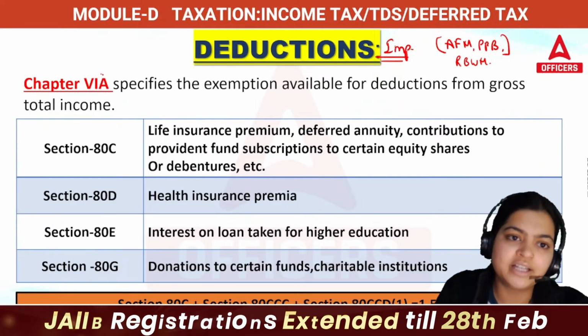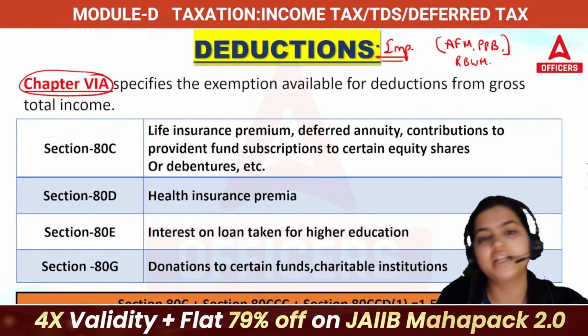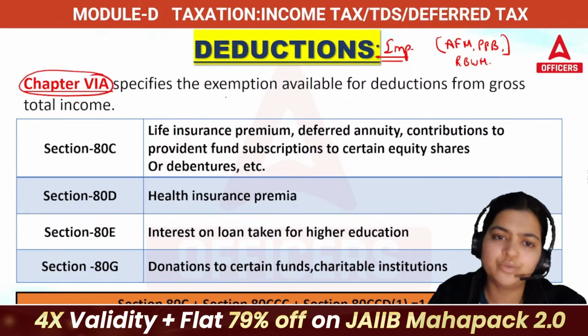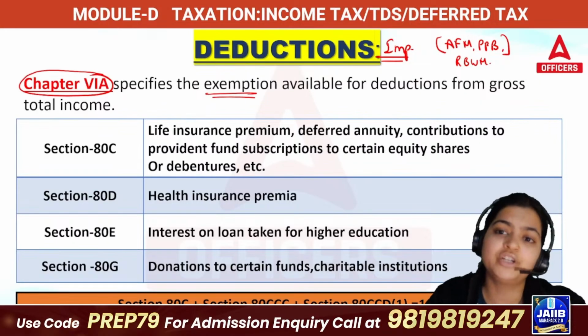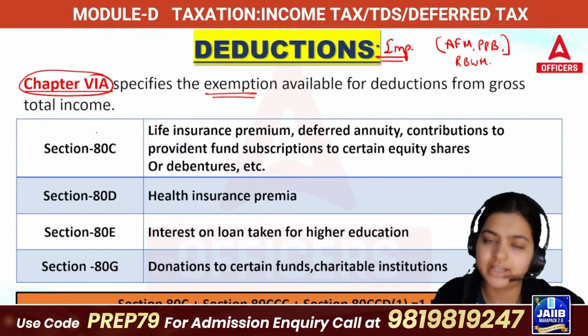So let's start with the deductions. This is given under Chapter 6A of the Income Tax Act. Here you will be talking about exemptions available as deductions from your gross total income.